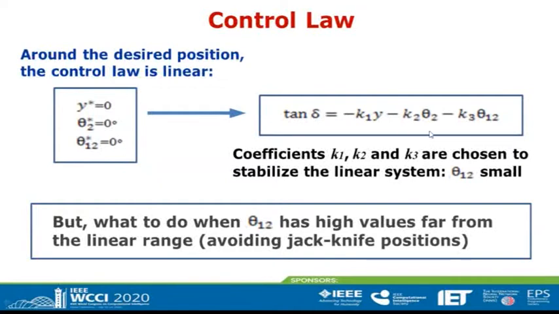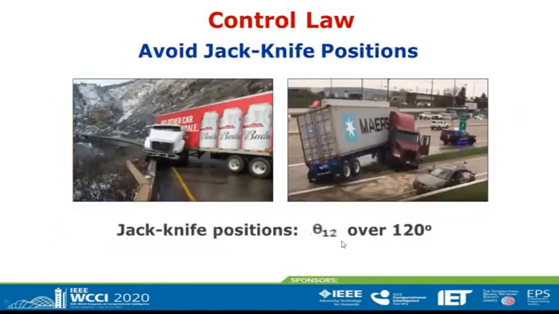However, this control law will be valid only if theta 1,2 is small. This is the linear range. And we have a problem. What to do when theta 1,2 has high values far from the linear range? What can we do in order to control the mobile robot, avoiding jackknife positions? Here we have two examples of jackknife positions.